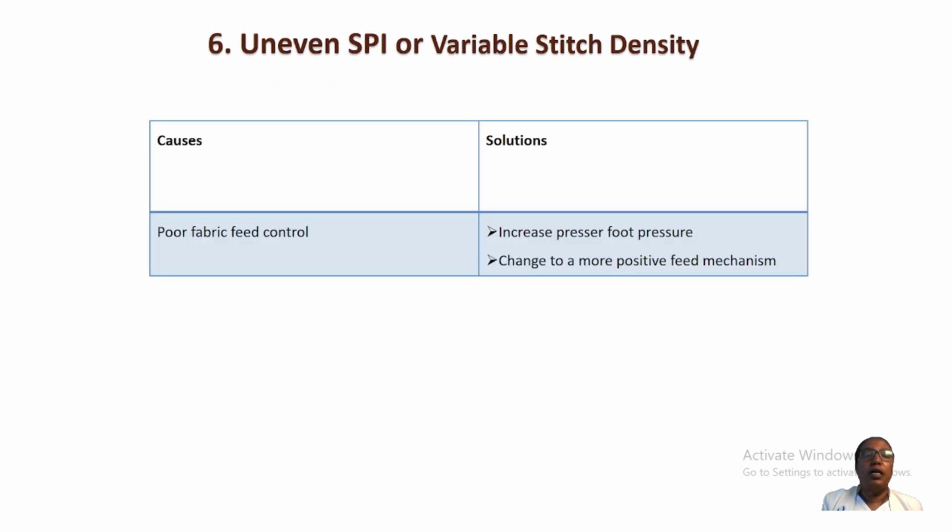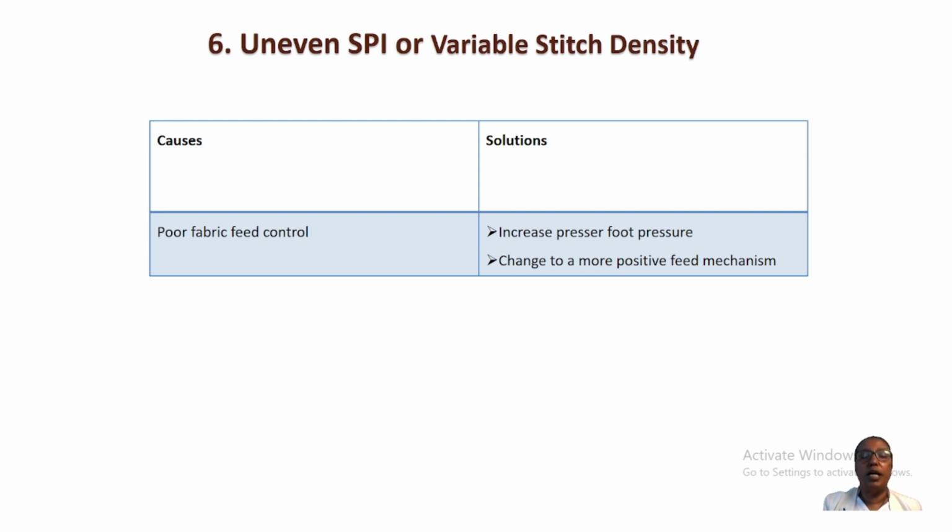And another one is uneven stitches per inch or variable stitch density. Most of the time, uneven stitches per inch or variable stitch density is caused by poor fabric feed control.